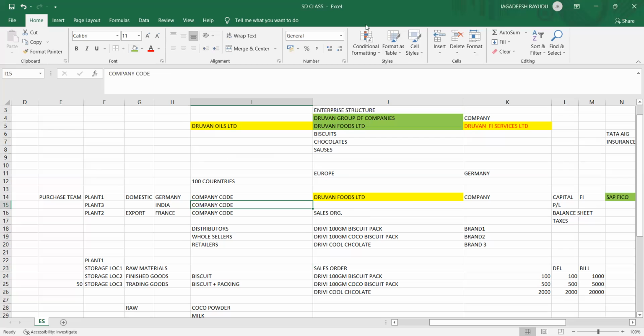Now we are going to see. You just have to wait a few days, then you can try to understand what the enterprise structure is and why we are doing assignments. Once you are familiar with this, then we are going to create customers and materials and everything, one concept at a time. I think we can conclude this theoretical session. We'll try to see all the settings in SAP tomorrow.